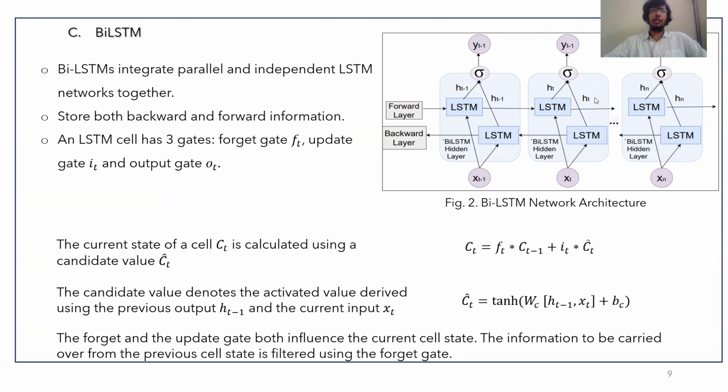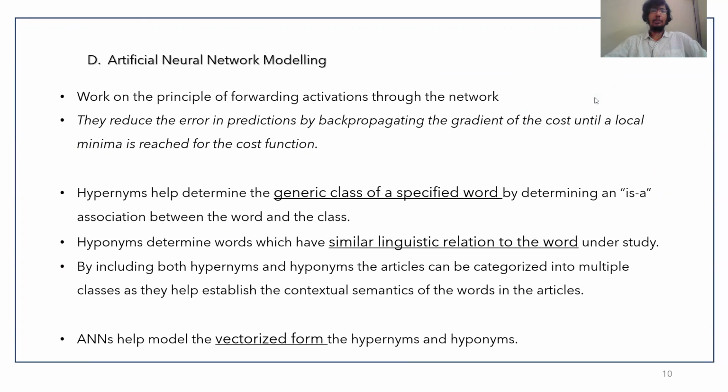This is the architecture of a standard BiLSTM model which we use. It can map words in both the forward and reverse direction, and helps to determine what is the next word in the context as well as the previous word in the context. This is done by remembering the cell states and activating the values.